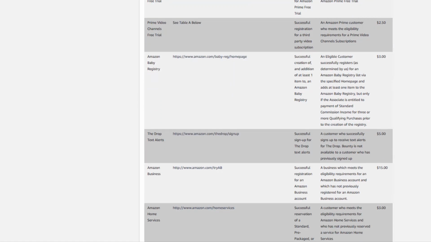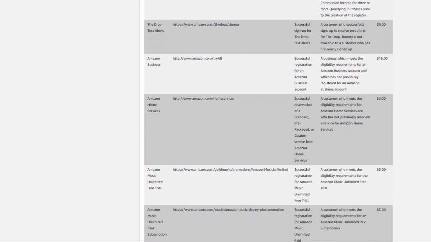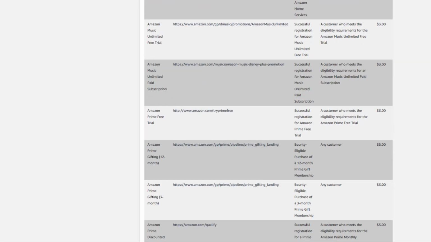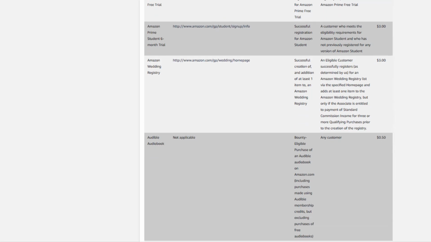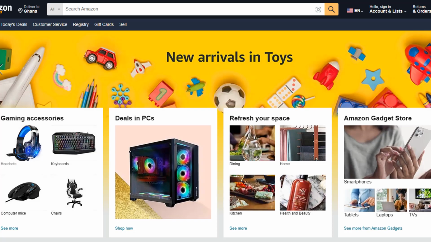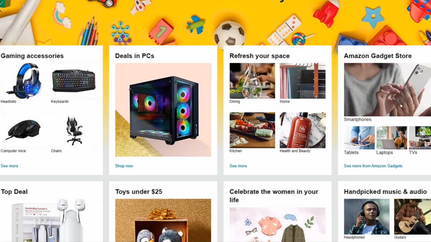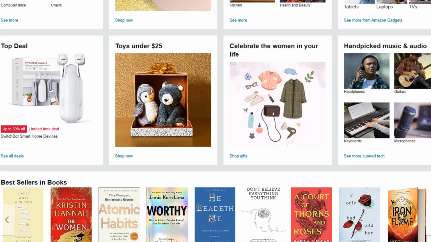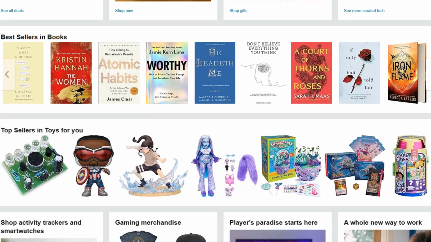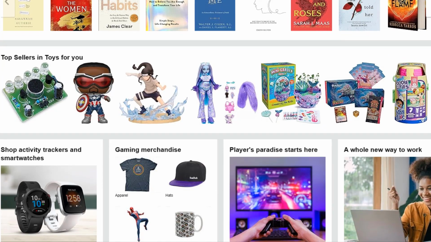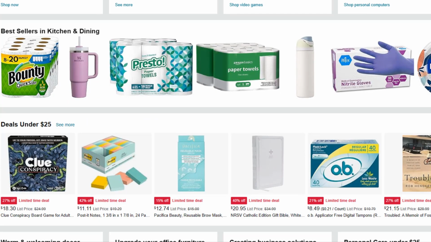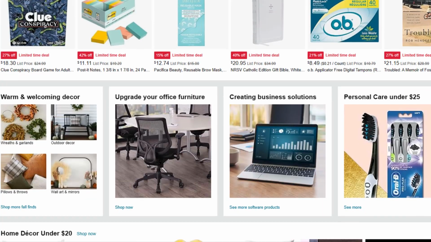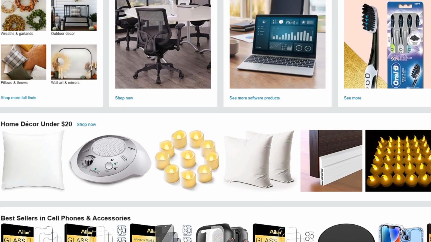Now, you may be thinking that this rate is low. Well, it is. However, with Amazon, you get a higher conversion rate compared to anything else out there. Amazon is a household name, and as a result, most people, especially in the US, have their credit cards connected to Amazon. So for many, it's a one-click buy situation. Also, if a customer gets to Amazon from your website and they purchase other products, you get paid for those products as well, even if they weren't on your website.